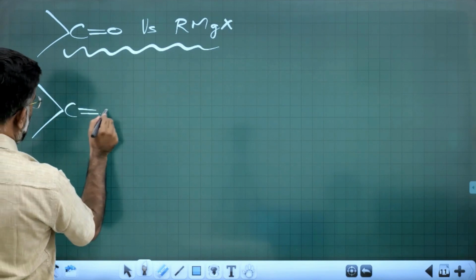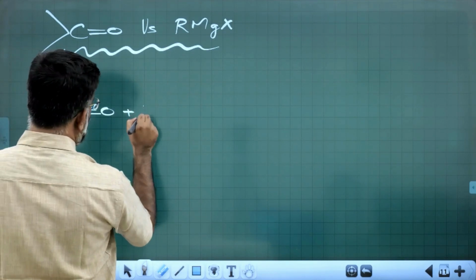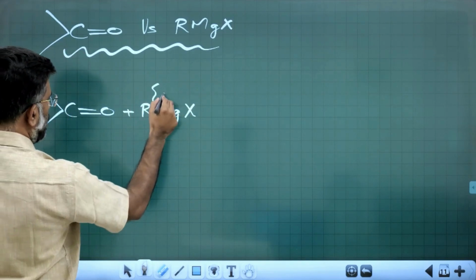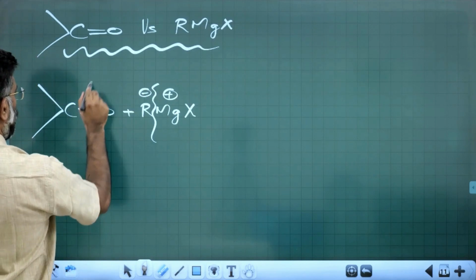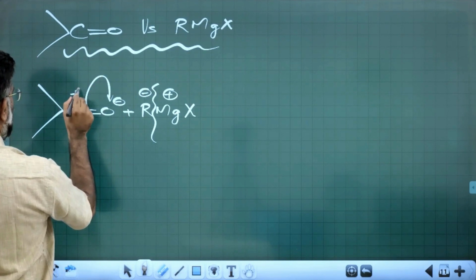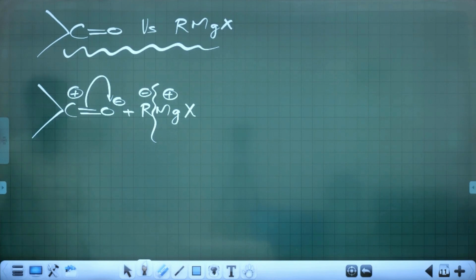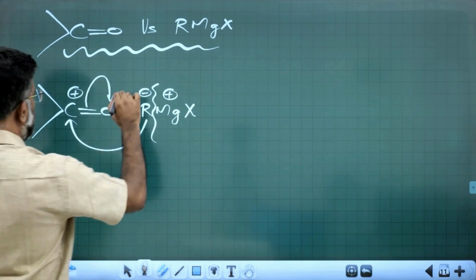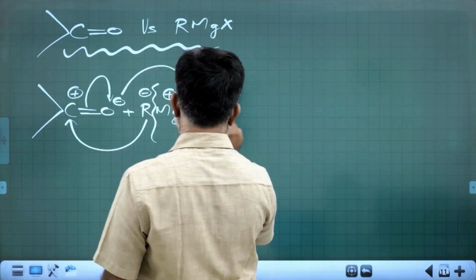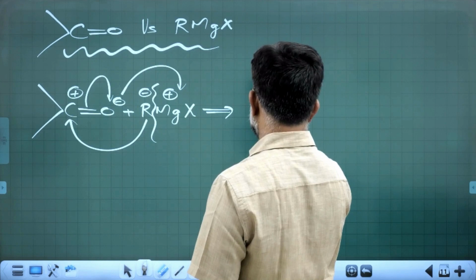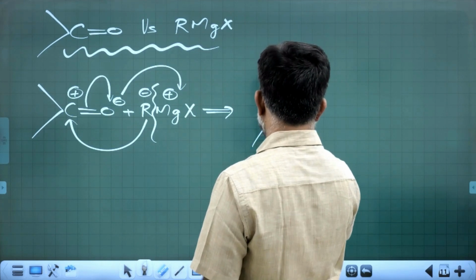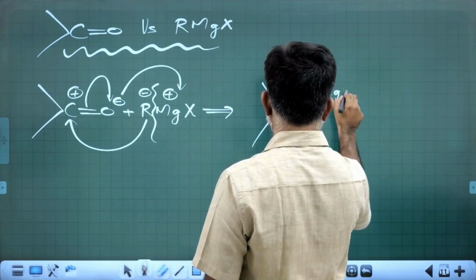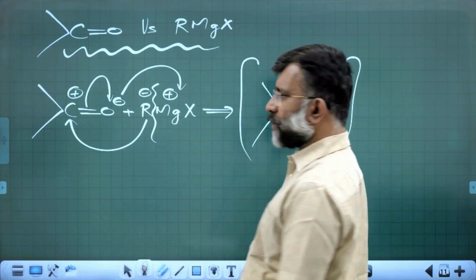This is a carbonyl compound, maybe aldehyde or ketone, interacting with the RMgX. It is going to break here plus and minus, while this is polarizing as minus and plus. Agreed? Now R minus is connected here, O minus interacts over here. There is an addition product obtained. You get R, C, OMgX. You get such an addition product.